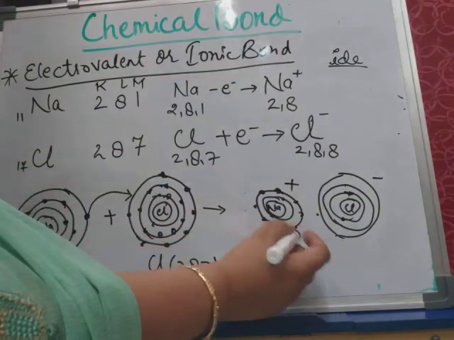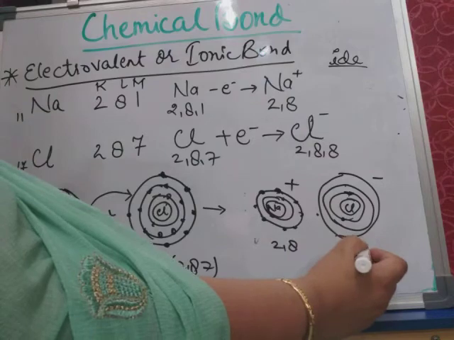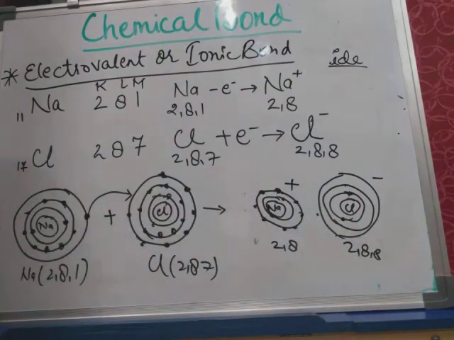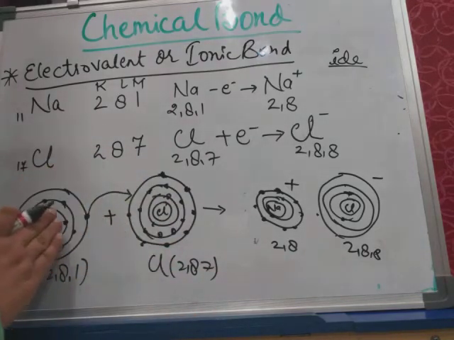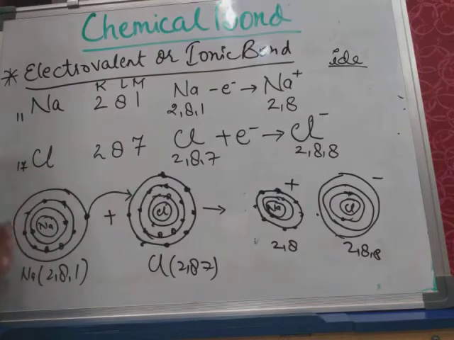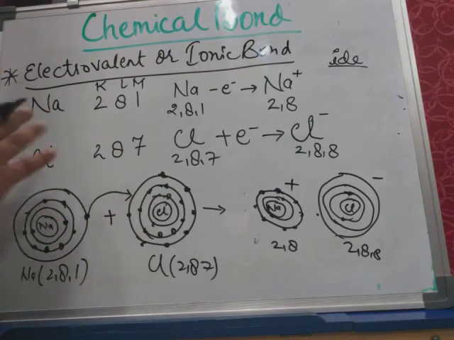Electrons I am not drawing here. So the electronic configuration of sodium will become 2, 8 and chlorine will become 2, 8, 8. This is how the bond is formed between a metal and a non-metal atom, by transfer of electrons from a metal atom to a non-metal atom. Such bonds are called electrovalent or ionic bonds.